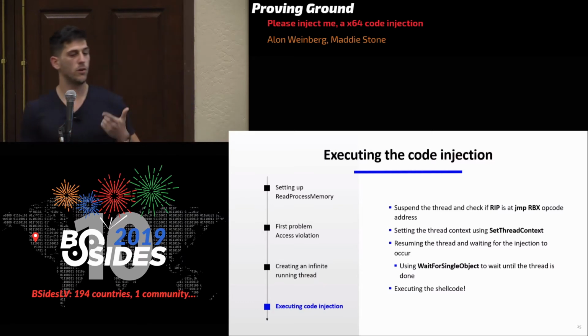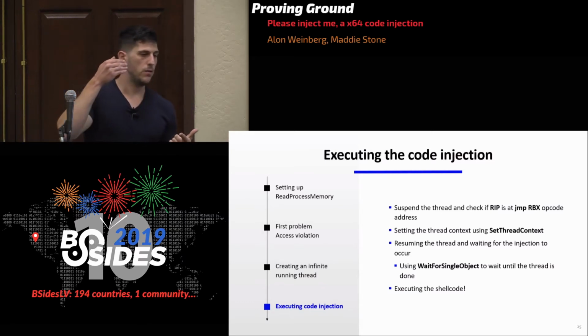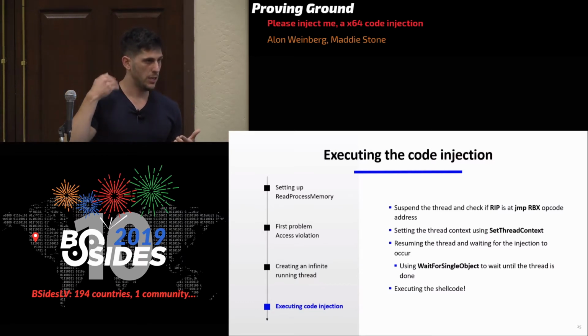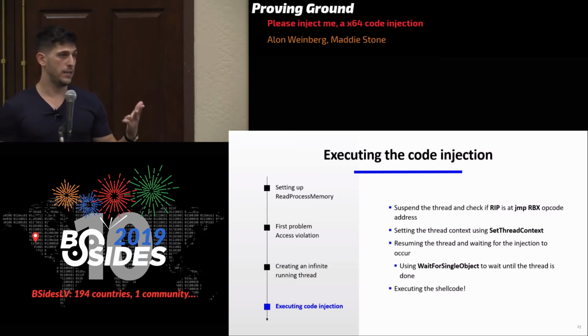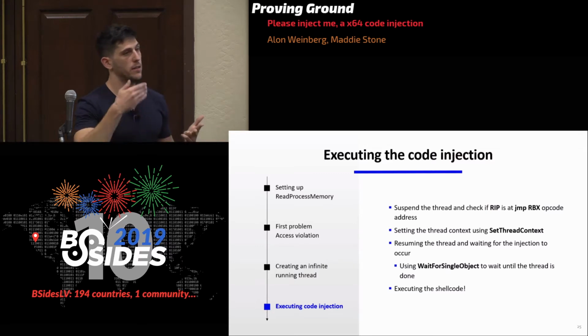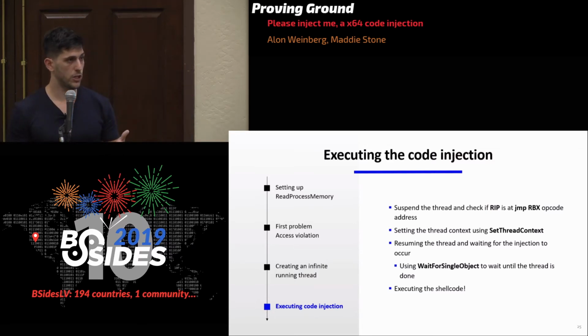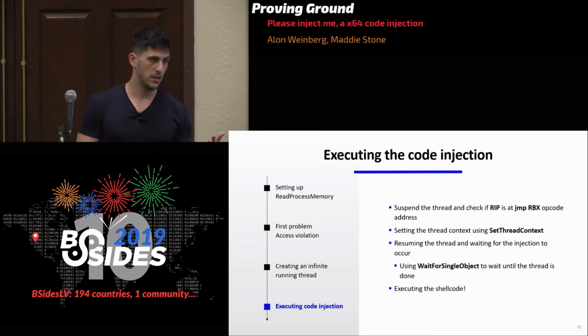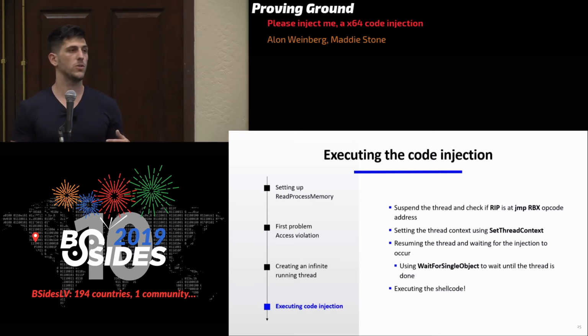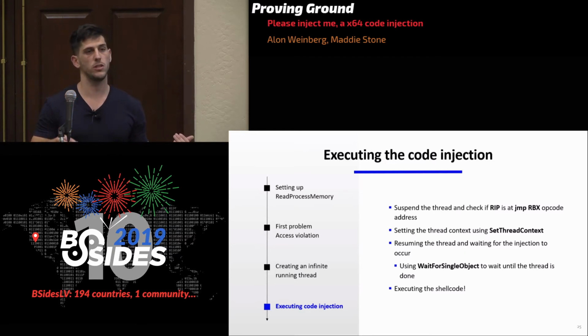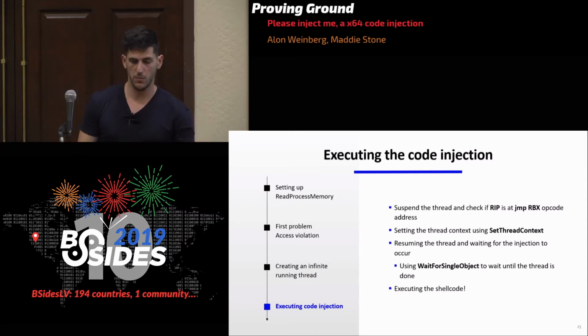RDX is going to be the location of the shellcode in the injecting process. R8 is going to be the allocated buffer we have. R9 is going to be the size of the shellcode. RSP is going to be the dummy stack. And then we set RBX to ReadProcessMemory, because we are now in jmp RBX, so when we change RBX to ReadProcessMemory, it's just going to jump to ReadProcessMemory.